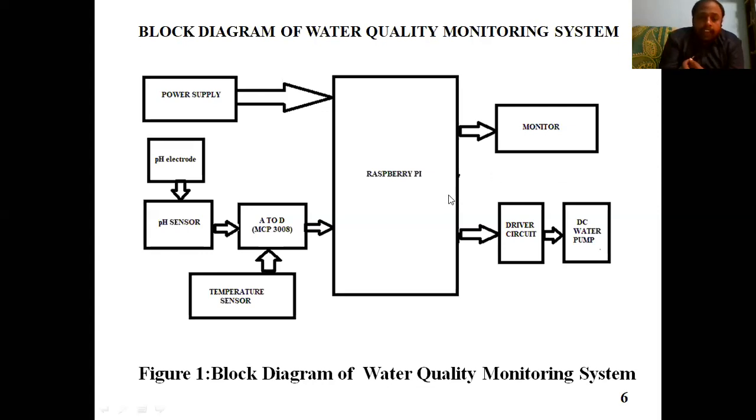And I have added a bit more application here, where if the pH value is very low, meaning it is acidic water, the water quality is reduced. Then I am adding a water pump here so that new water is going to be added, and I can monitor it there. So here I'm making this IoT because I'm transmitting the data to the internet, where the person can monitor and make sure that the additional water is ready to pour into the pond, like that, right?